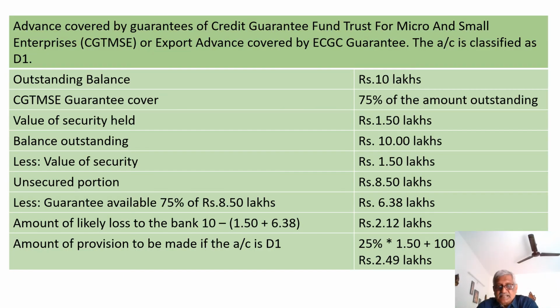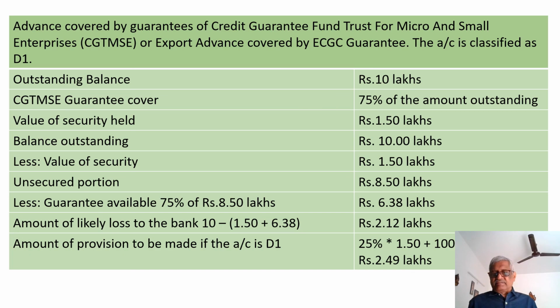Now look at a case where a credit guarantee scheme is available. Balance outstanding is 10 lakhs. There is a security available and the value of the security is 1.5 lakhs. And the account is covered under the credit guarantee fund trust scheme for micro and small enterprises, where let us assume that the guarantee cover available is 75% of the balance outstanding. Now look here, the balance outstanding is 10 lakhs. From there, the value of the security is deducted. The unsecured portion is 8.5 lakhs. On that 8.5 lakhs, you get 75% as a guarantee cover, 6.38.